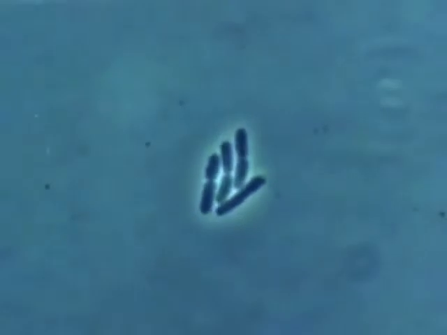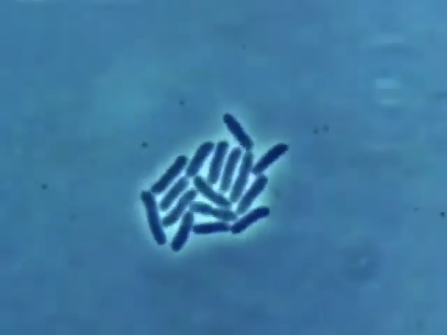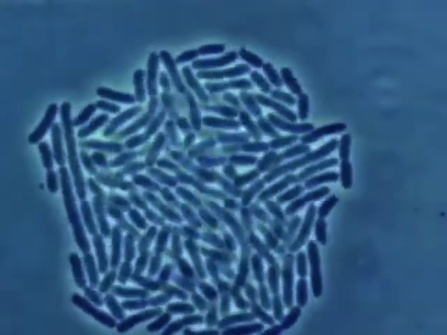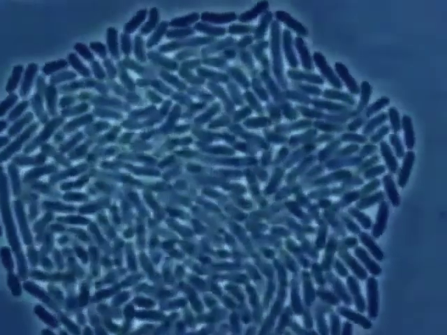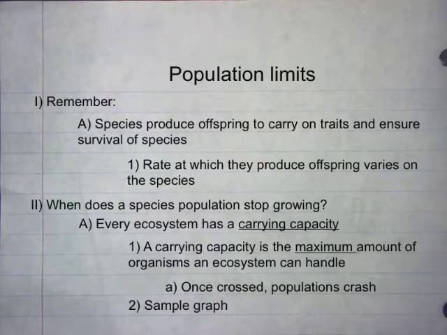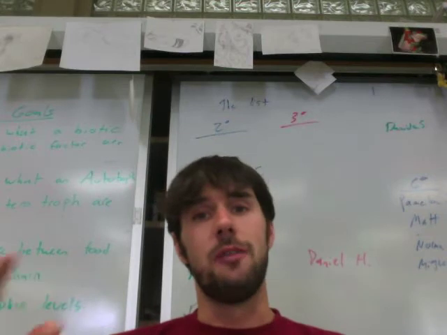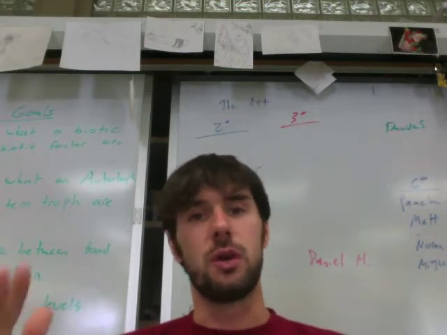The carrying capacity is determined as the number of organisms an ecosystem can handle. Most organisms try to avoid this number, as if reproduction still occurs, overcrowding and starvation will occur, like in this group of bacteria. Once crossed, populations crash. Here's a sample graph. So scientists are able to determine what the carrying capacity is of a population by watching population growth trends.